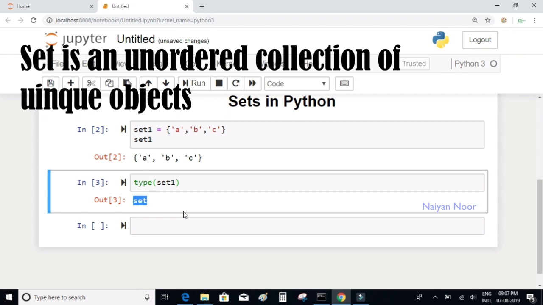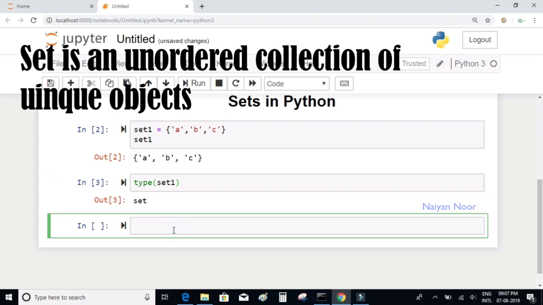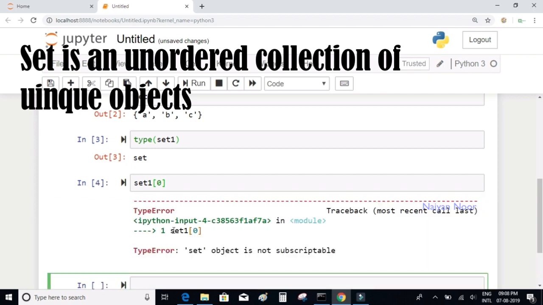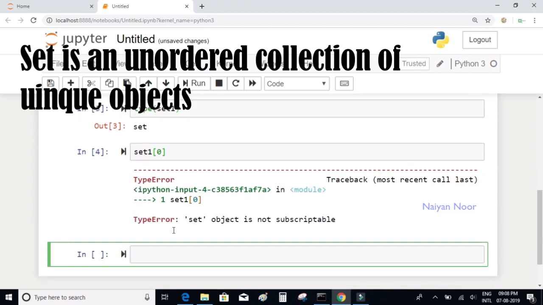What I told was that sets are an unordered collection of objects, which means that it cannot be indexed like lists and tuples. So when I say something like set1 of 0, I am trying to access the first element of the set, which is A. If you do this on a list or tuple, it's going to work, but if you do this on a set and execute, you get this error: set object is not subscriptable.